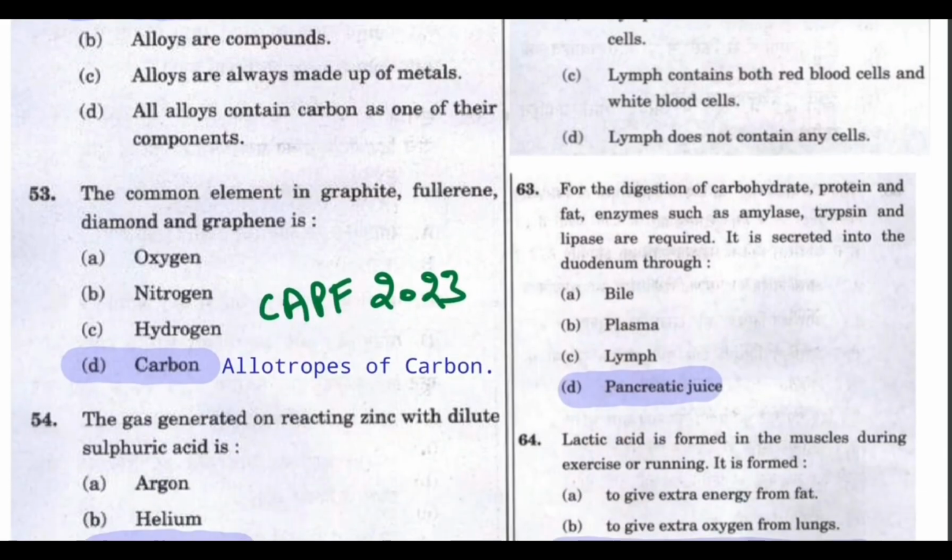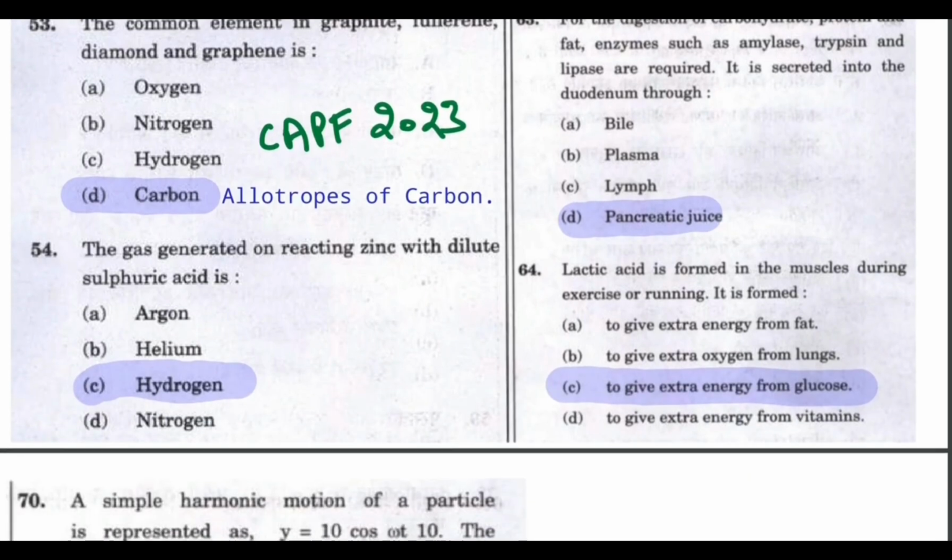And the next question is about the common element in graphite, fullerene, diamond and graphene. So carbon. All four are allotropes of carbon. And the next question is, which gas is generated on reacting zinc with dilute sulfuric acid? So hydrogen. And its equation will be Zn plus H2SO4 gives ZnSO4 plus H2. So hydrogen is generated when zinc is reacted with dilute sulfuric acid.